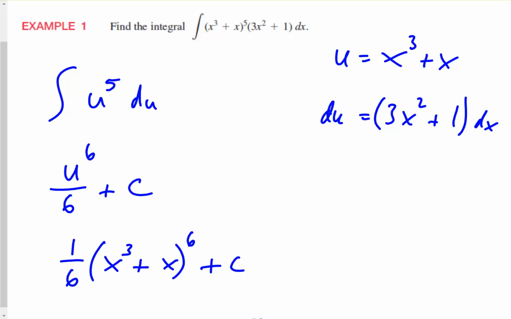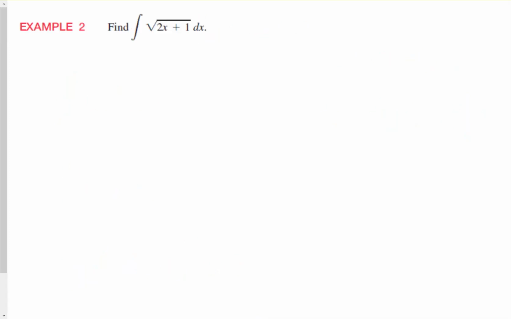Let's take a look at another one. Find the integral of the square root of 2x plus 1 with respect to x. So we say that we have u equal to 2x plus 1. du, if we take the derivative of 2x plus 1, would be 2 dx.